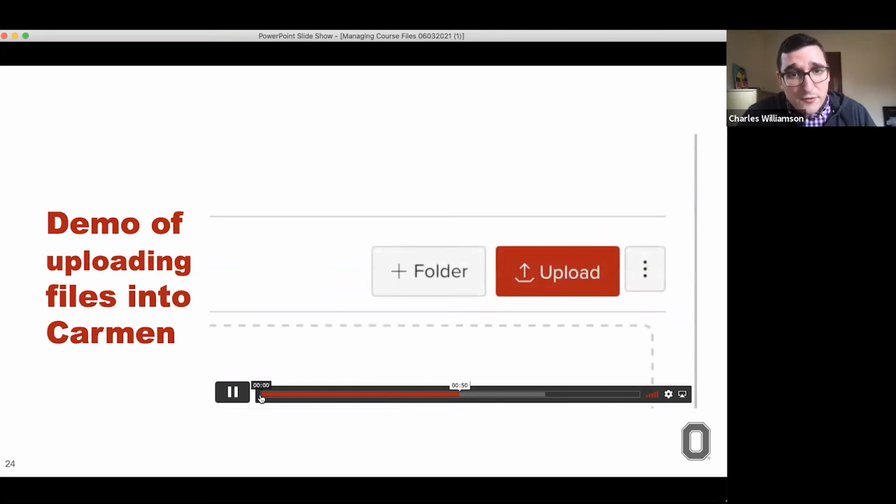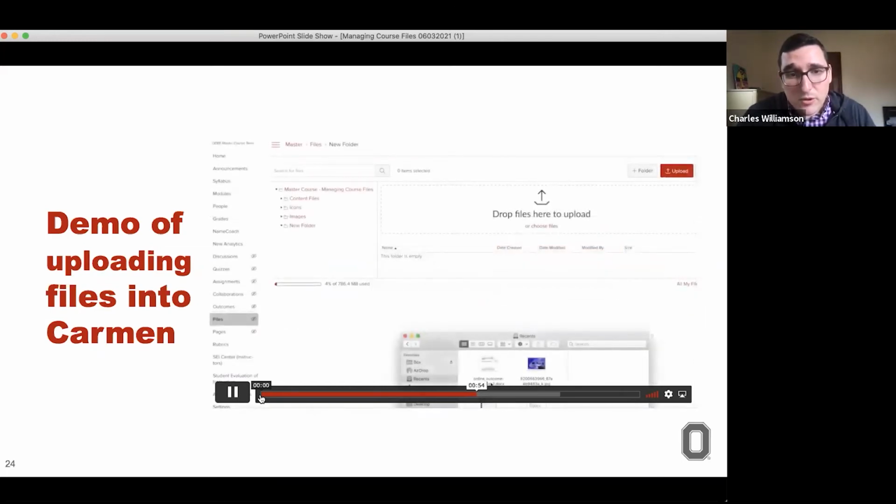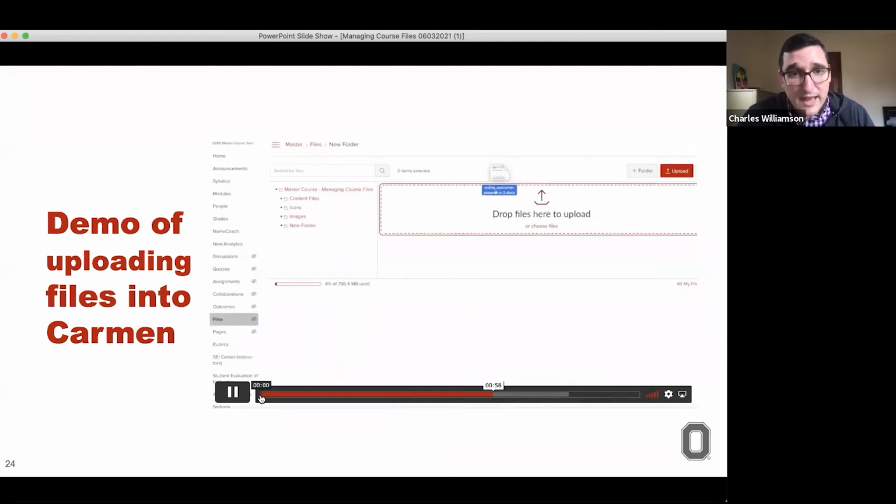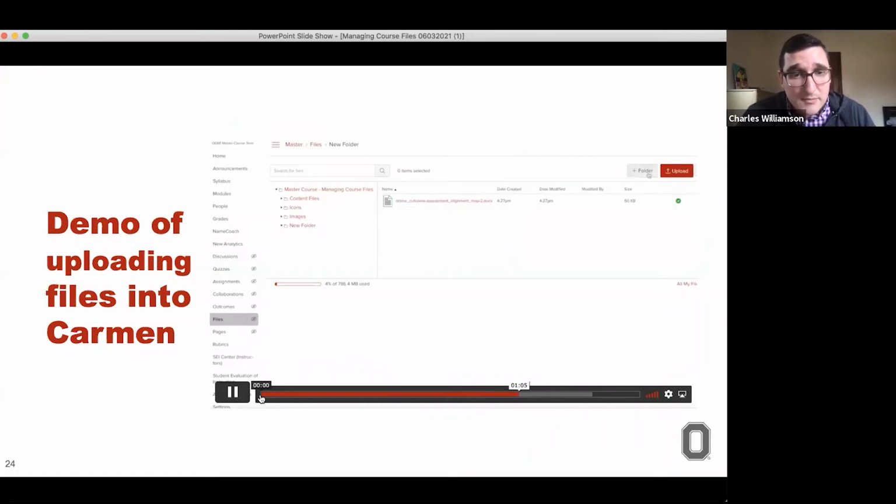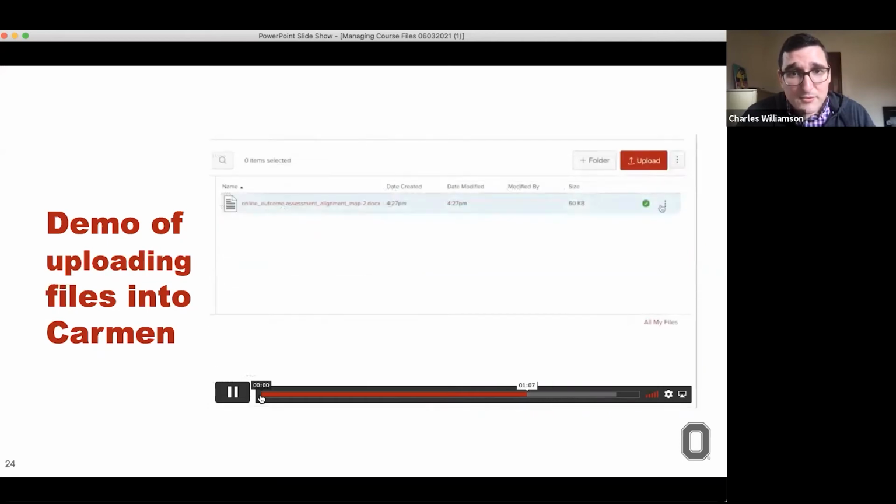And to upload new files, obviously you can just click upload right there, or you can drag and drop directly from the folder in which the file is housed. So I'm going to just dump this file into Carmen, and I'm not really satisfied with the name here. So I'm going to click the 3-dot icon. I have a bunch of options.